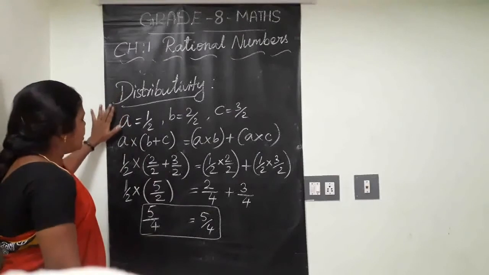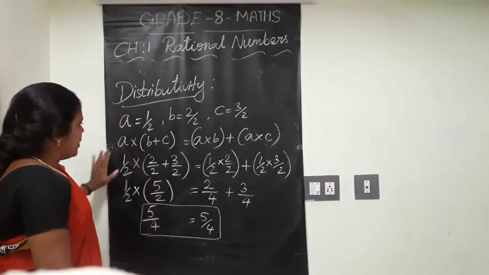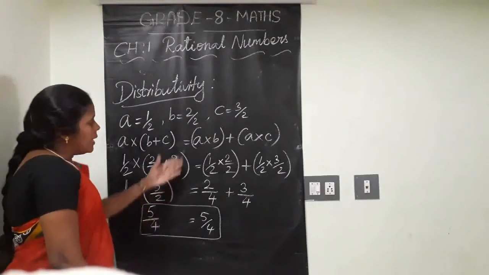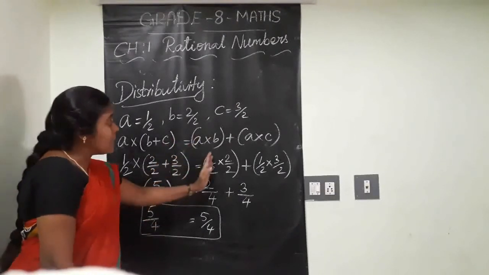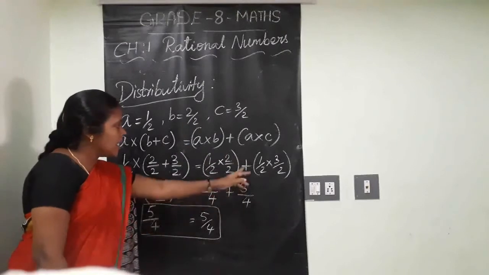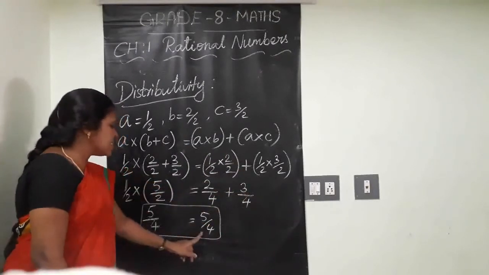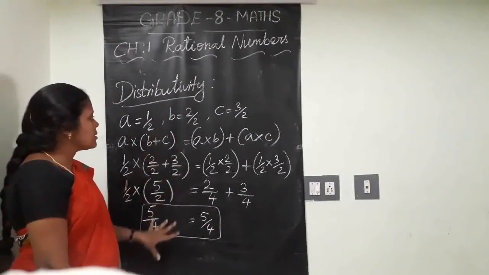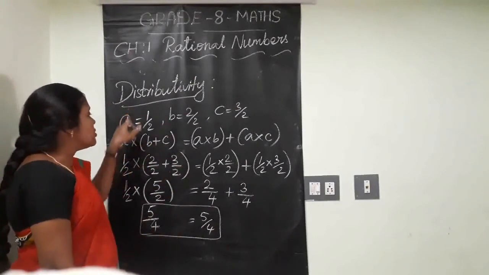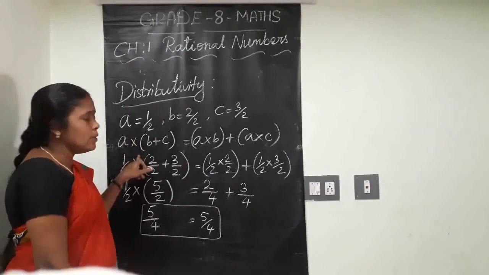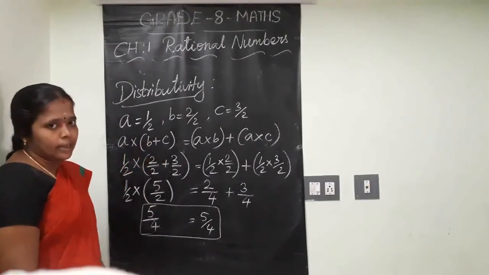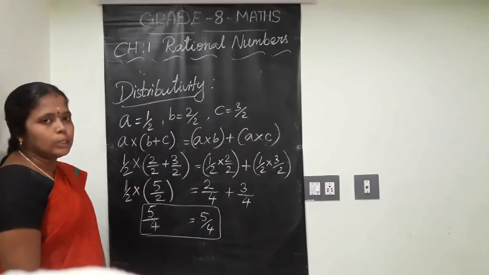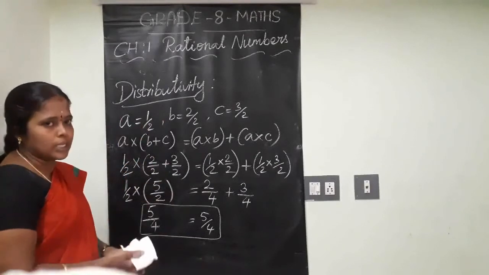So what did you observe here? The left hand side added first and then multiplied. The right hand side multiplied part by part first and then added. Anyhow, the answers came equally, correctly. Clear? So this is called the distributive property of multiplication over addition. Likewise, for subtraction, you can take some other values in rationals and check yourself. Clear, children?